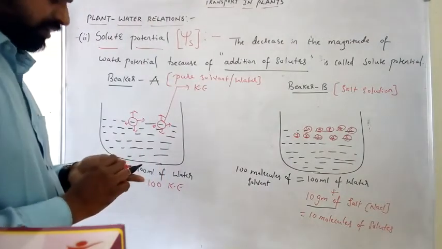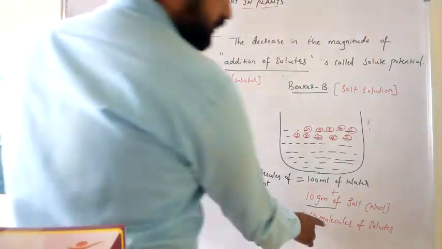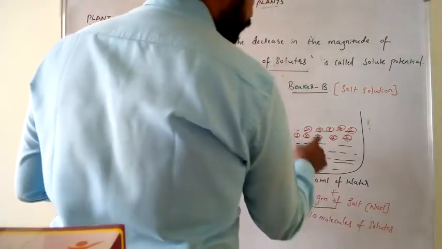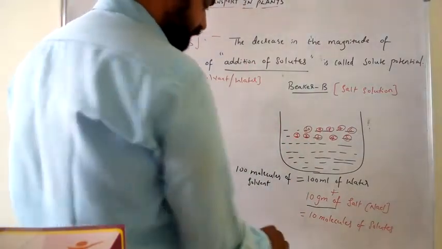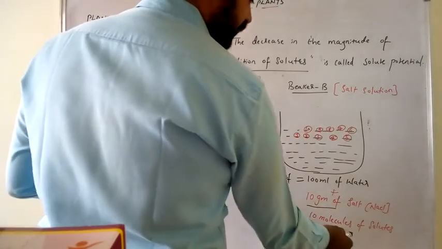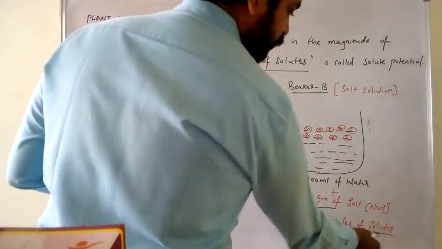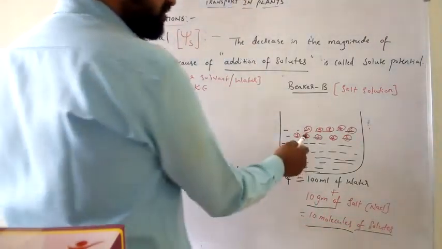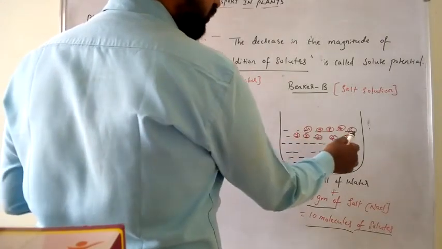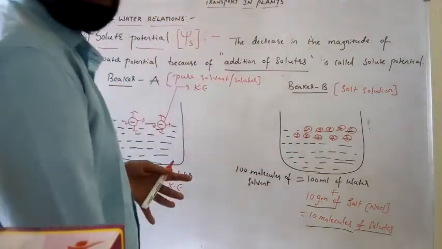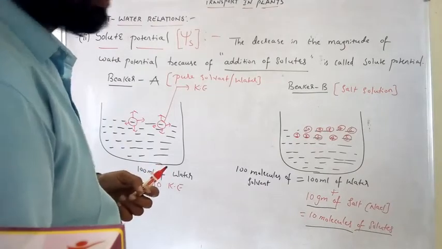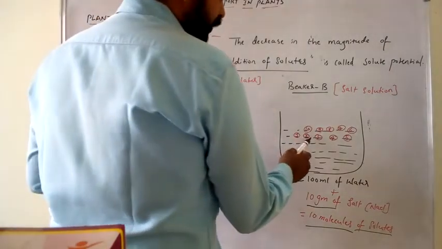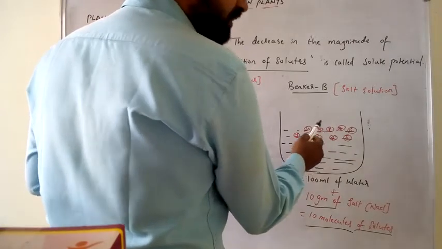Now, these 10 molecules of solutes mix with 10 molecules of solvents. What am I telling? The 10 molecules of solutes mix with the 10 molecules of solvent. When 10 molecules of solute mix with the 10 molecules of solvents,